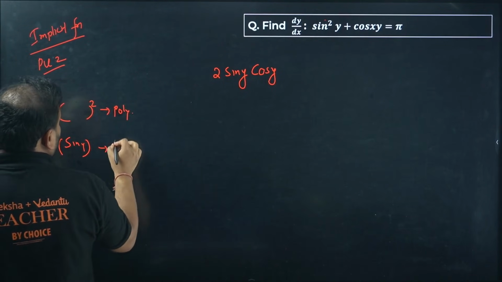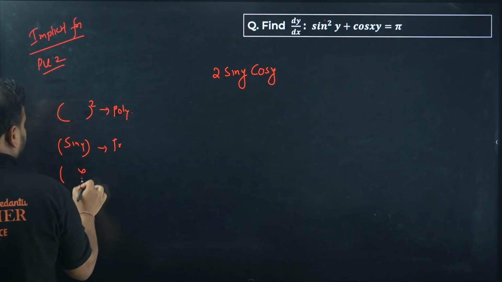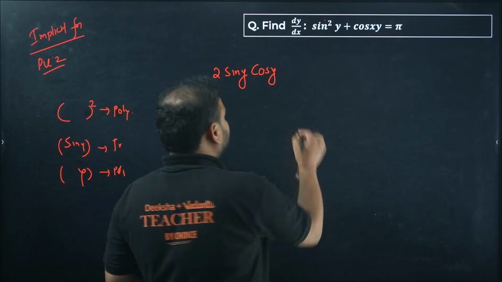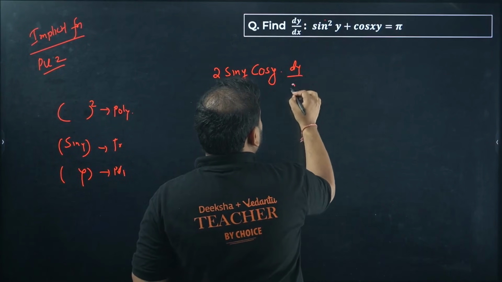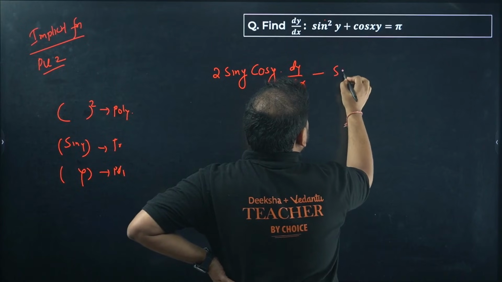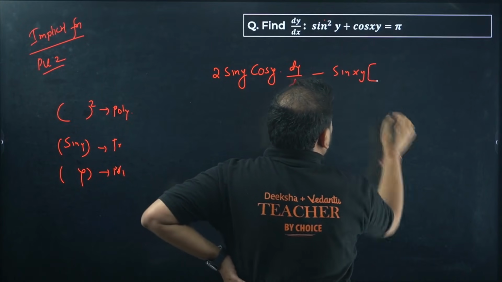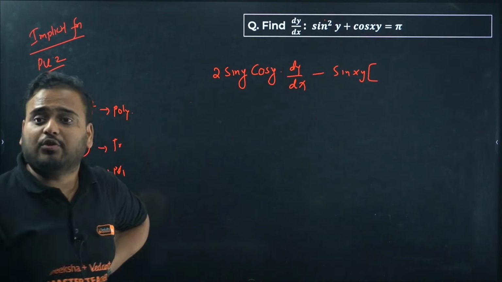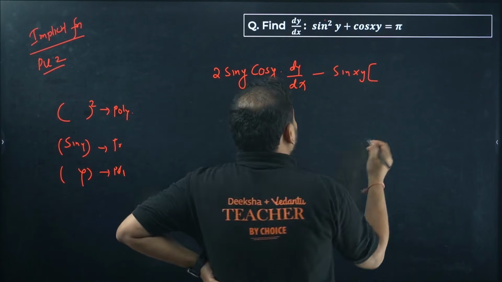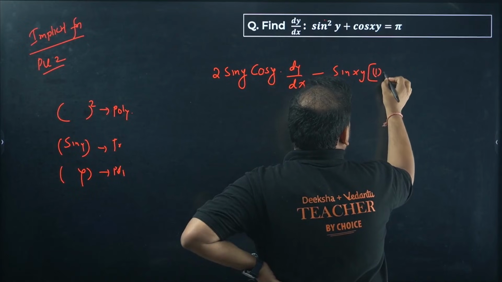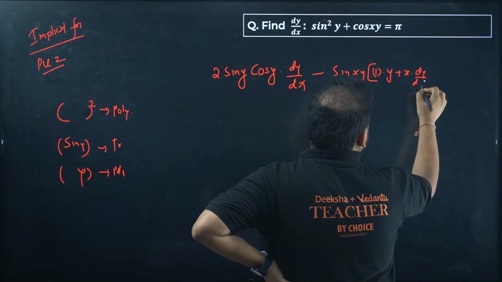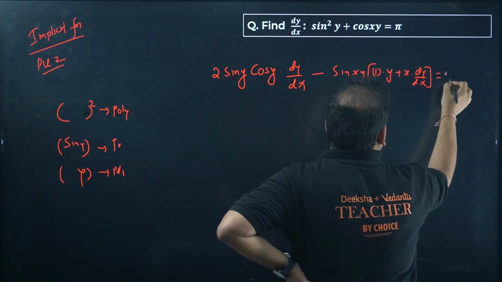That is your trigonometry. And then you're going to do y again. It will be a polynomial one more time. So you'll have to differentiate y also. You'll get dy by dx. Over here you're going to differentiate cos, so you'll get minus sin xy. Is it over? Of course not, because you have to apply chain rule for xy, and xy is a product of two functions x and y, so you'll have to apply the product rule. So x will be 1, y as it is, x as it is, you'll have dy by dx. Pi is a constant, so 0.